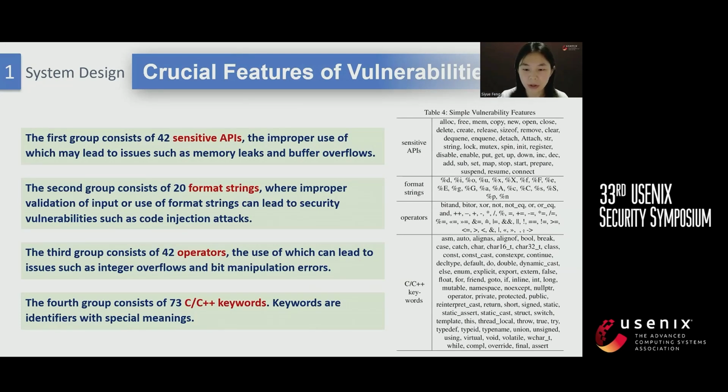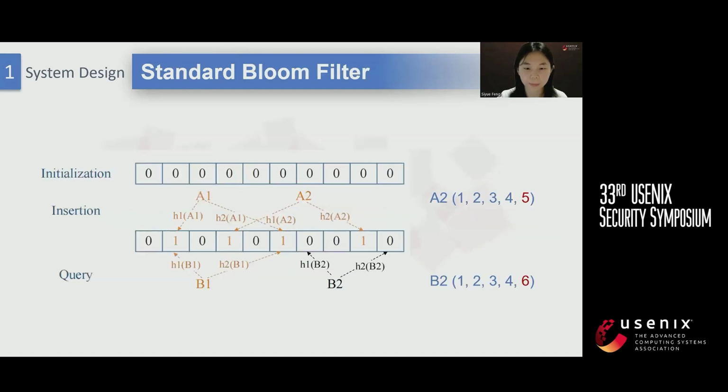We extract 177 important features from each code fragment, grouped into 4 categories. We then create a 177-dimension feature vector for each function. If a feature is present, its position in the vector is set to 1. We use a bloom filter for the first stage of filtering. A standard bloom filter has h hash functions and an m-bit array to represent the set. Each bit in the array is either 0 or 1.